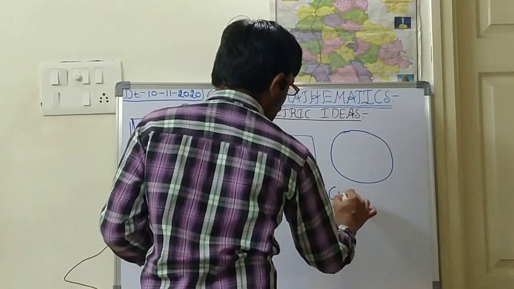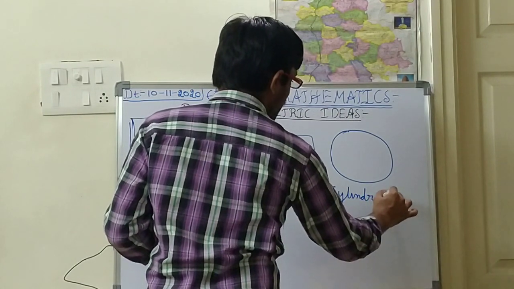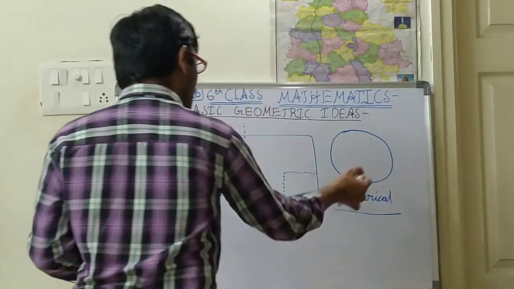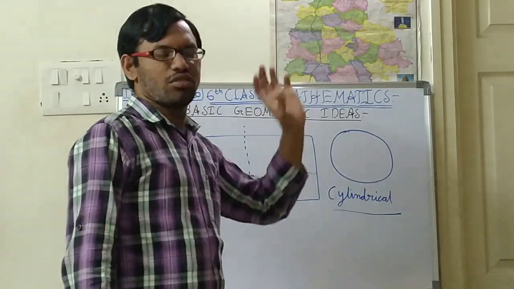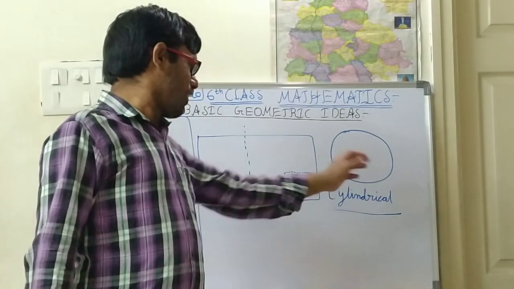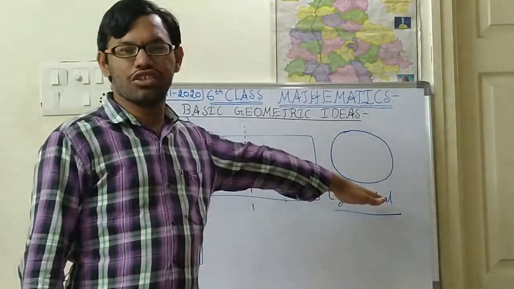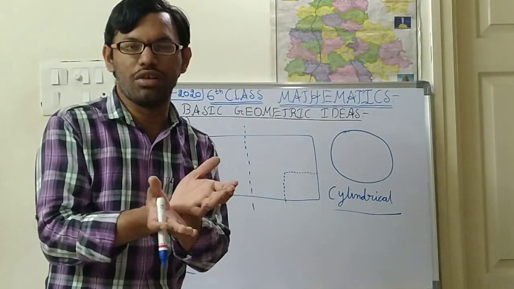It is a cylindrical shape. So like this you will be seeing. Cylindrical, so cylinder. You will be saying gas cylinder. So that is a cylindrical shape, cylinder shape. Okay, cylindrical shape you will be saying.